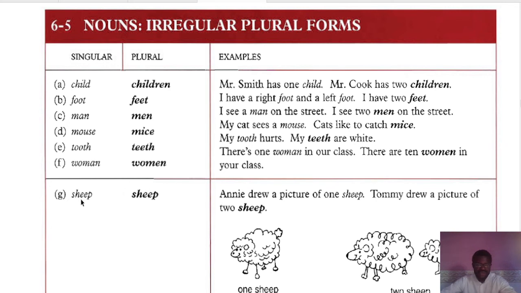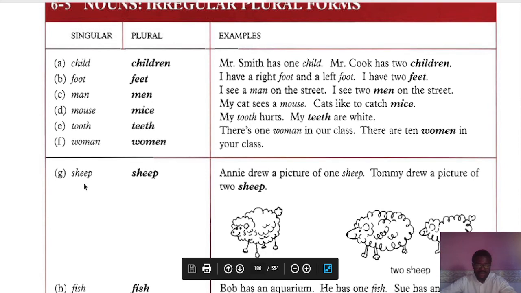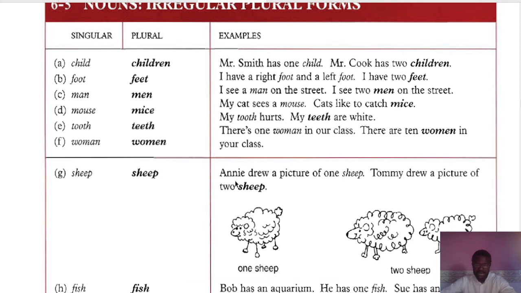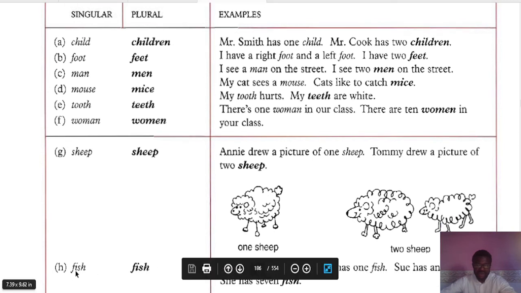Here also we've got sheep. Can you see sheep here? So sheep in the singular is also sheep in the plural form. Annie drew a picture of one sheep. Tammy drew a picture of two sheep. I don't need to put S to it. Same goes to fish in the singular, fish in the plural.